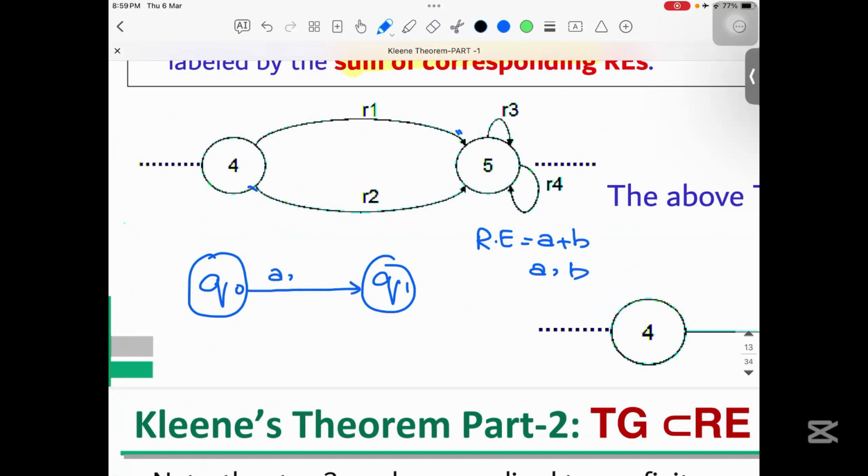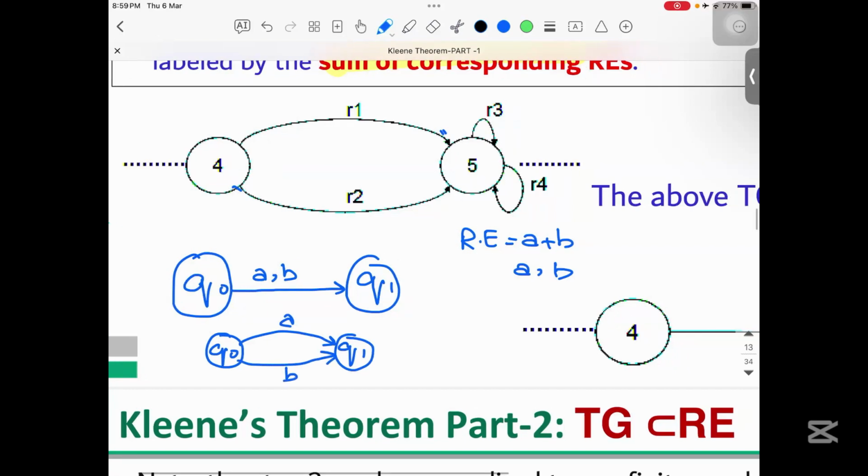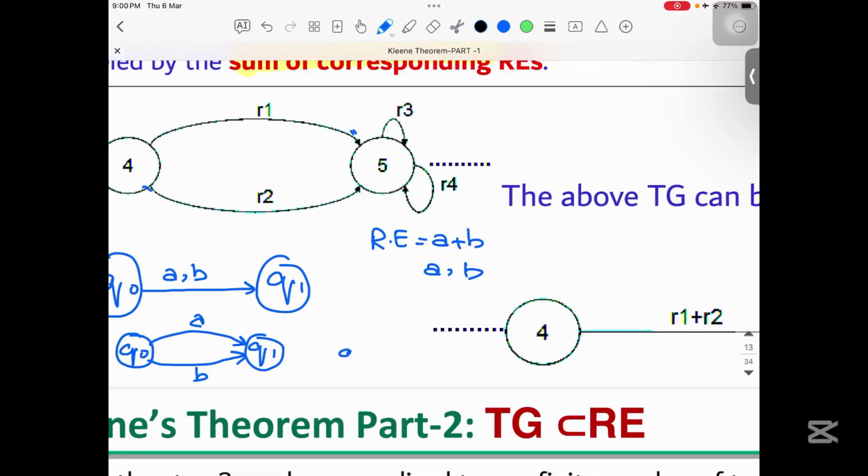You can write it as A comma B. You can also make it as Q0, this will be Q1, and in here you can write A, and in here you can write B. The same thing can be represented as Q0, here it will be Q1, and I can write here A plus B. All these 3 are basically representing the same thing.